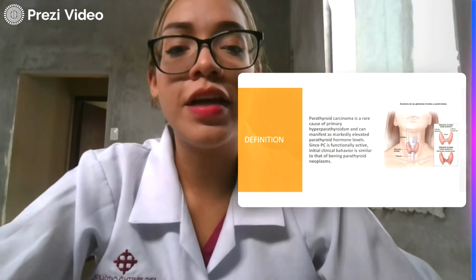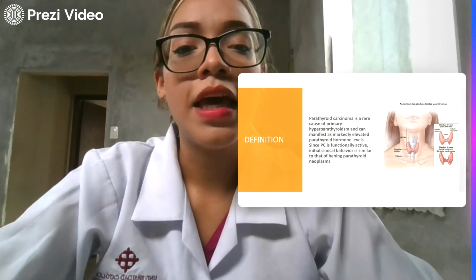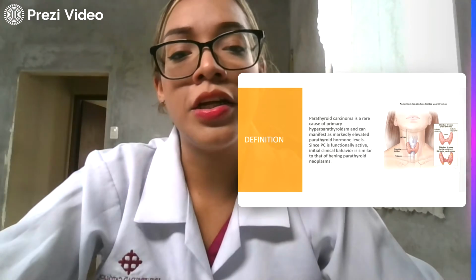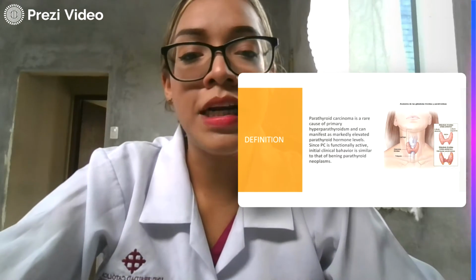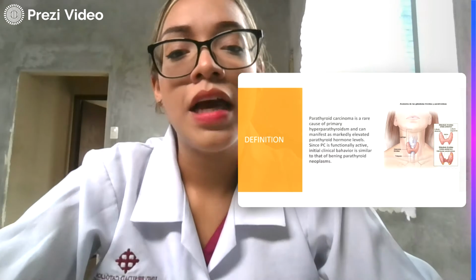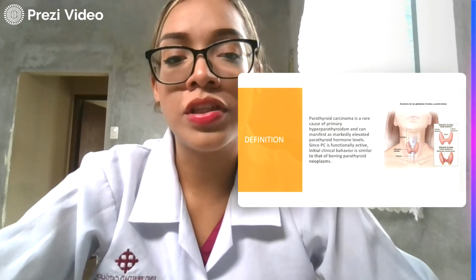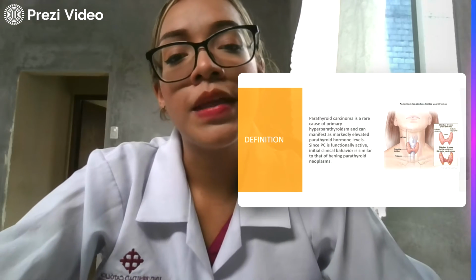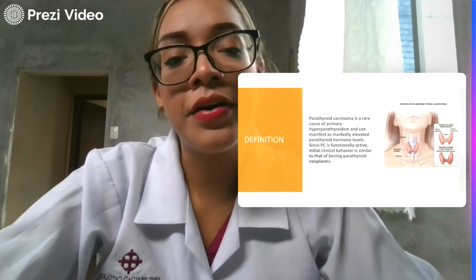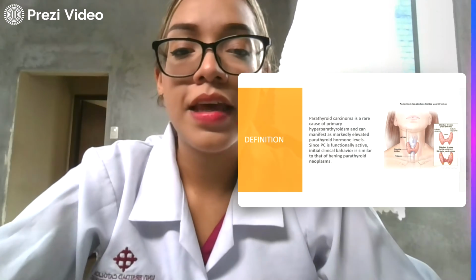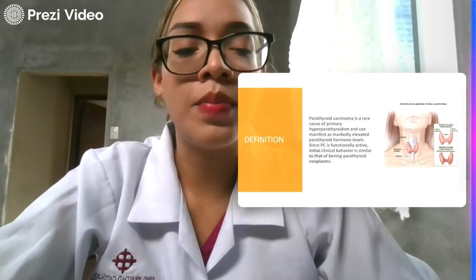Definition: parathyroid carcinoma is a rare cause of primary hyperparathyroidism and can manifest with markedly elevated parathyroid hormone levels. Since PC is functionally active, the initial clinical presentation is similar to that of a benign parathyroid neoplasm.